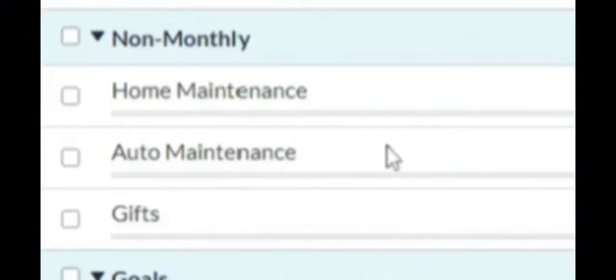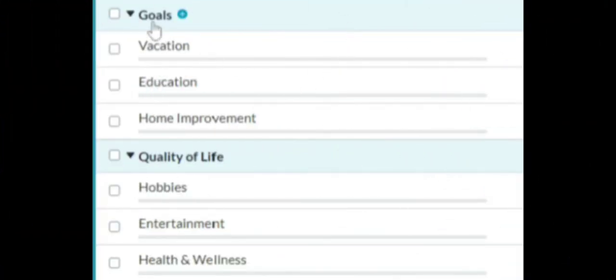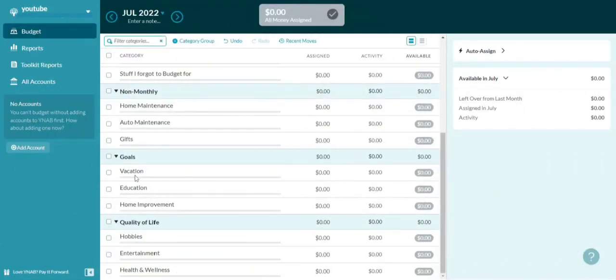Non-monthly, if you want to put money set aside for home maintenance. So basically like a little savings account, this would be it. Or you can use this one for subscriptions or annual fees. Goals are more like little savings accounts, but inside your checking account, if that makes sense. So you're going to set aside funds for things that you have goals for, like vacations, Christmas, back to school, stuff like that. And then hobbies, if you have any hobbies, you can add them here.